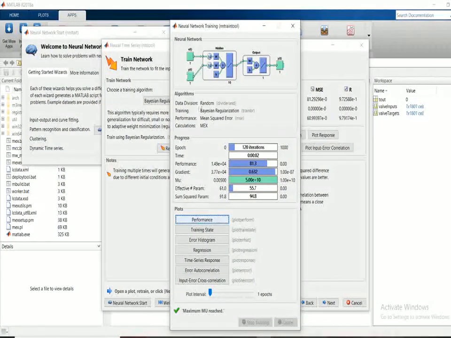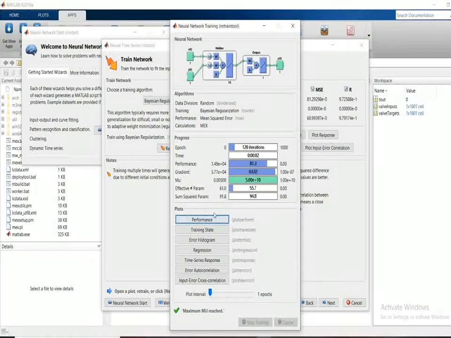The algorithm which is used is data division as random and training as Bayesian regularization. Here in progress you will get approximately 120 iterations of 1000 in 2 seconds. These iterations have been performed. Means when you compare with other algorithms, the training time will be more and memory will be more, iteration will be very less. We need iteration will be more. As the iteration increases, the training will increase.